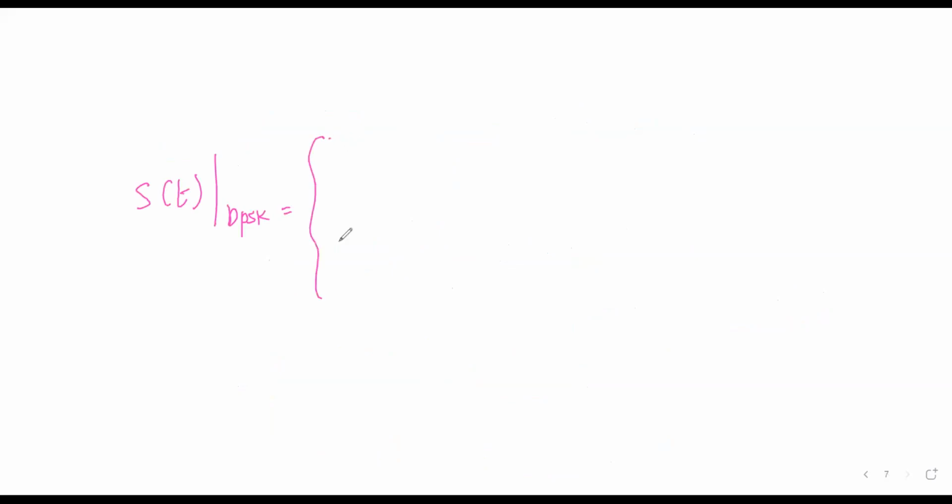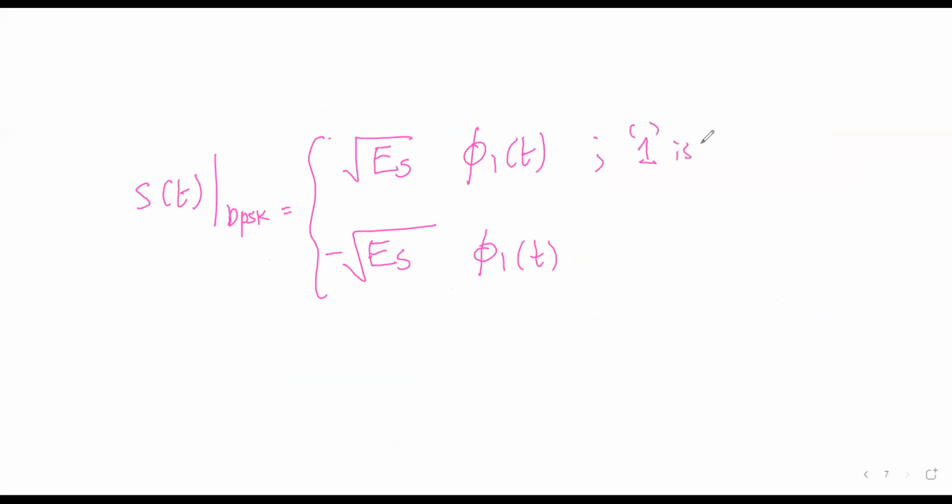So I will write it as root over ES, symbol energy, into phi 1 of t, and minus root over ES phi 1 of t, it will be phi 1 only for this case. This is when 1 is transmitted and this is when 0 is transmitted.